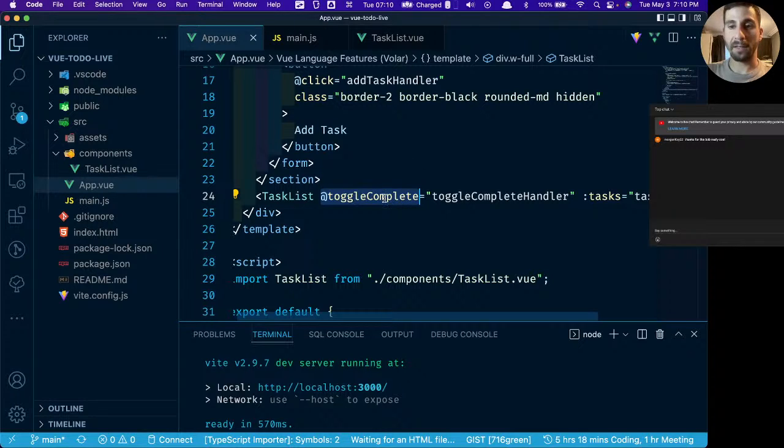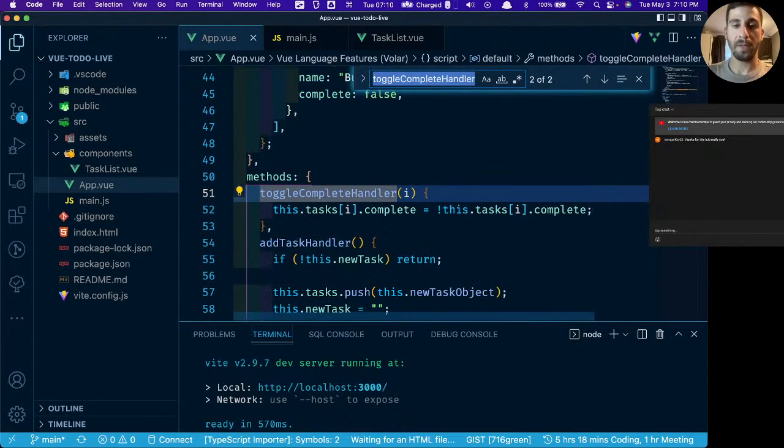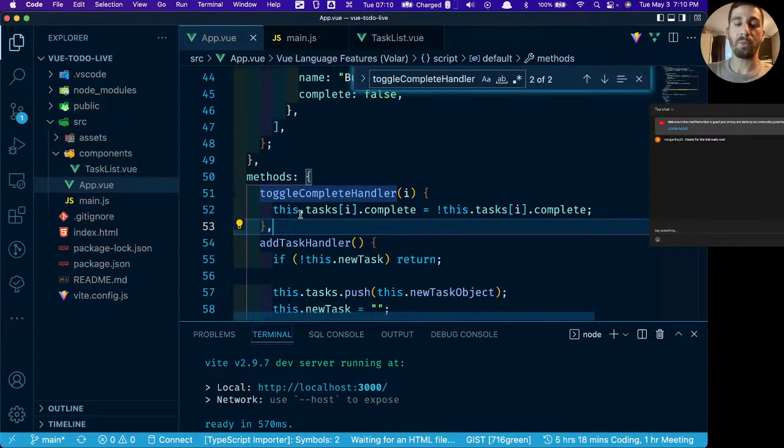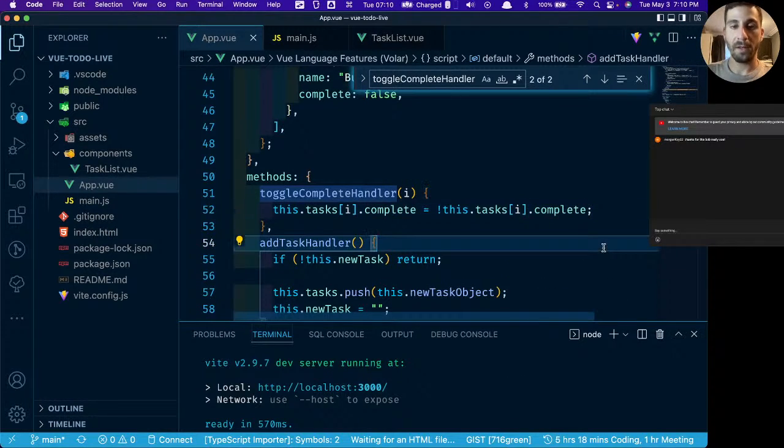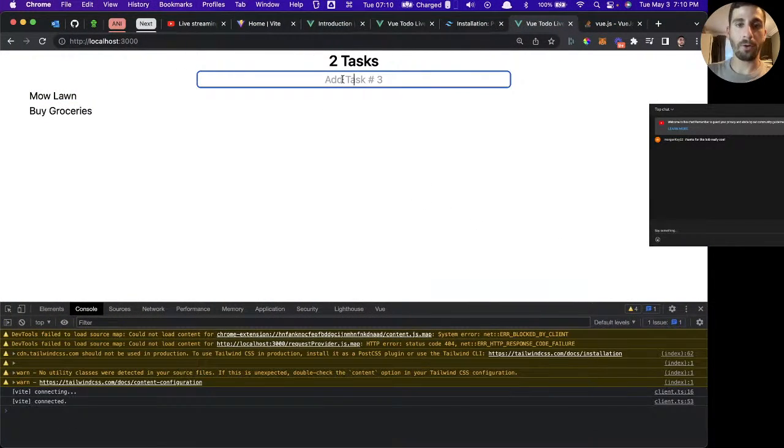So when it hears toggle complete, it's referencing the toggle complete handler method. The handler has the index passed into it as a parameter, and then we're referencing the tasks located on the app.vue, and we're setting the value of the task at index i .complete to the opposite of itself. I know that's a lot of jargon, but hopefully it's pretty simple because there's not a whole lot that's too complicated about it.